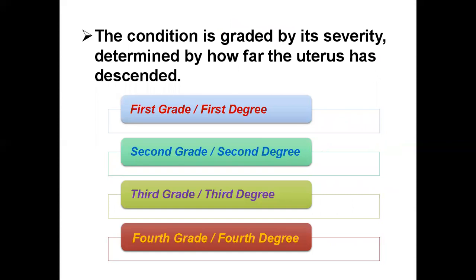The condition is graded by its severity, determined by how far the uterus has descended. There are 4 grades, or 4 degrees: first, second, third, and fourth.